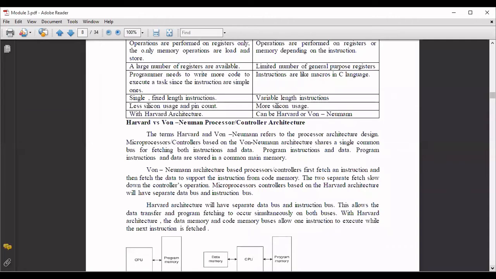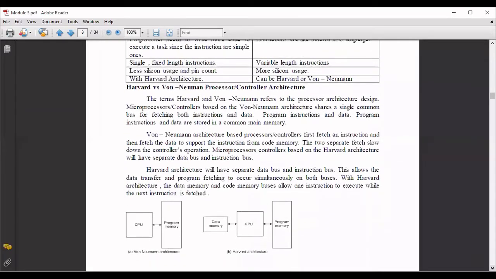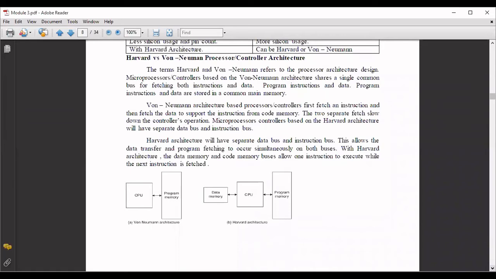Microprocessors or controllers which are based on Harvard architecture are different. In what way is it different? It will be having a separate data bus and instruction bus. That means you will be able to find two separate memory places or areas. You can see the diagram. The first one is a Von Neumann architecture. The second one is a Harvard architecture. In the first one, you have one single program memory where you are going to store both data as well as the instructions.